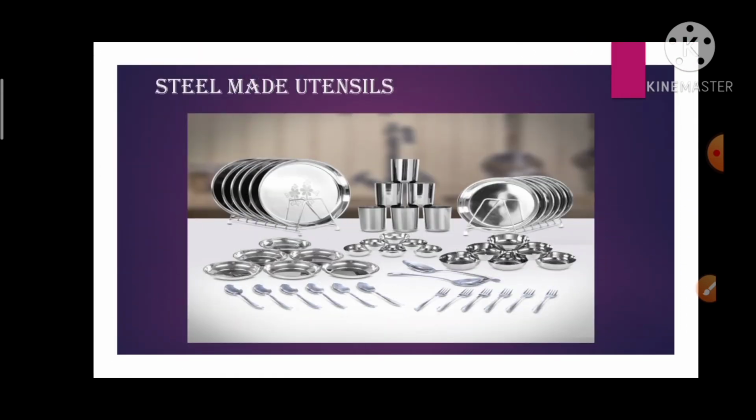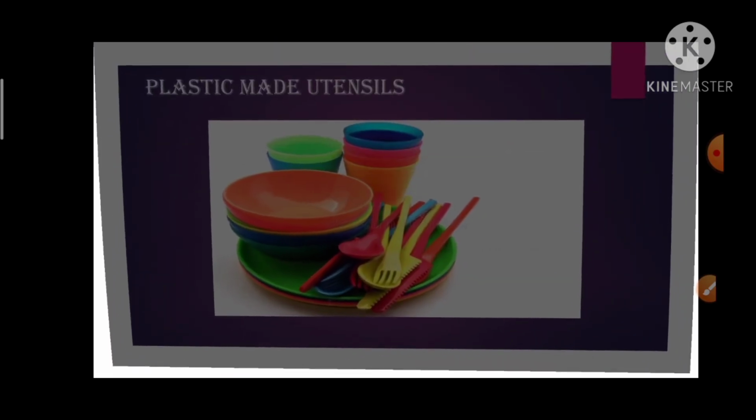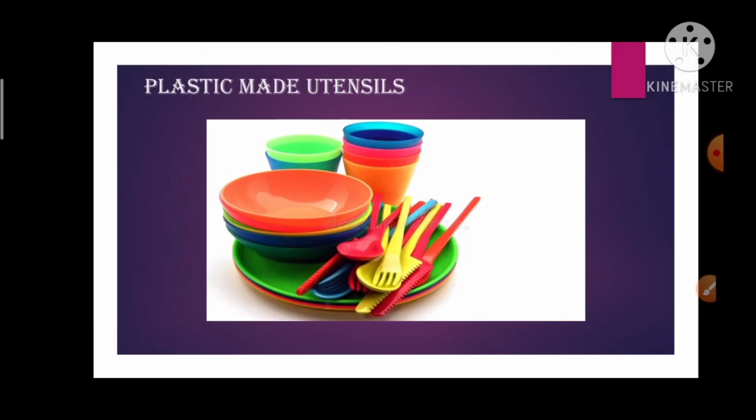These are steel made utensils which we generally use in our kitchen in our daily life. These are plastic made utensils. These are also used most frequently in our daily life.